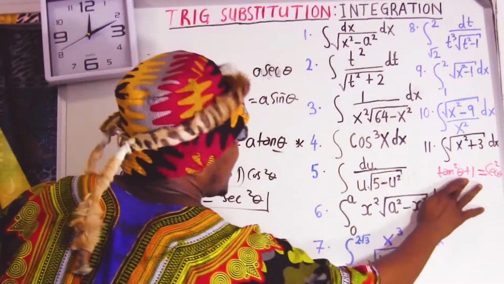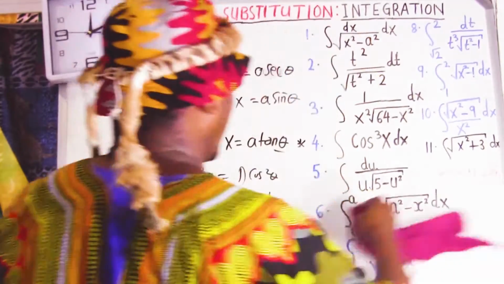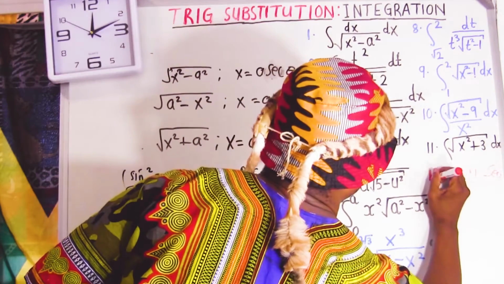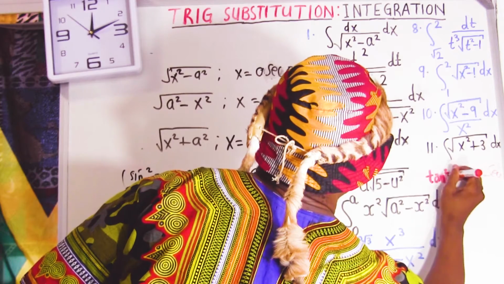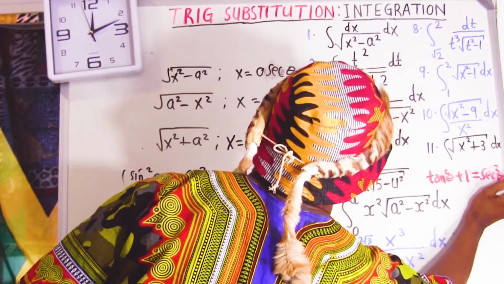Okay. Let me write big a little bit just in case you cannot see. I'm going to use them. Okay, tan square plus 1 equal to sec square theta.